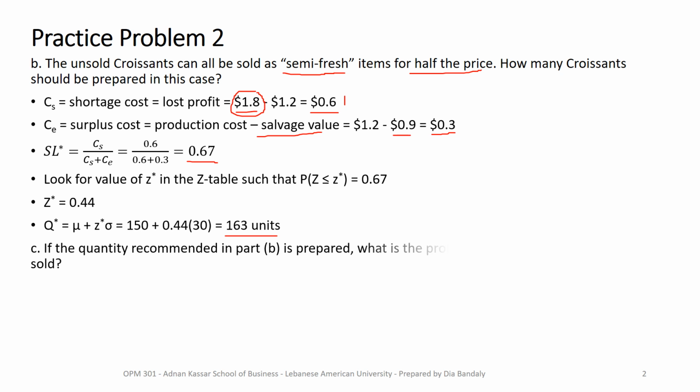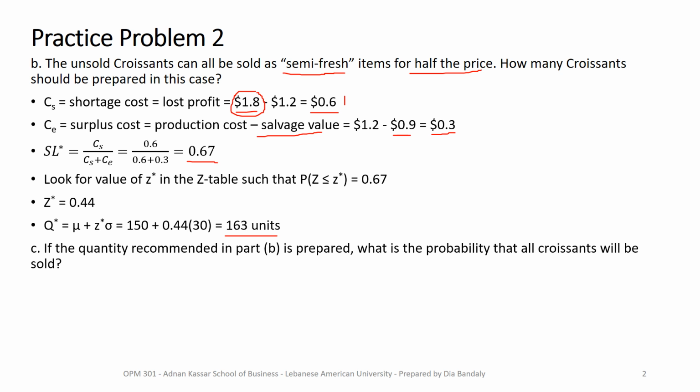All right. Now, if this 163 units that we found to be optimal is indeed prepared, what would be the probability that all croissants will be sold? Think about it. In which case can we sell all that we prepared? It's not hard. But remember, demand is probabilistic. So demand can be at any value, and that's what makes it a probabilistic value to find. That's why we're asking what the probability is that we can sell everything.